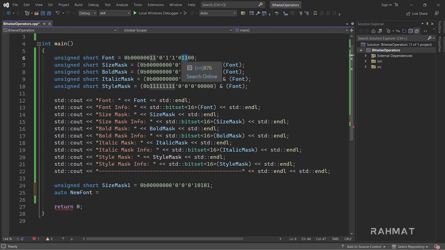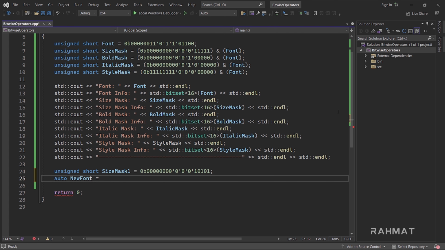So first we have to remove this size information, and then we can add the new information. To remove it, let's add one parenthesis, and inside I'll say font XOR size mask. This way we can remove the current size information from the font.